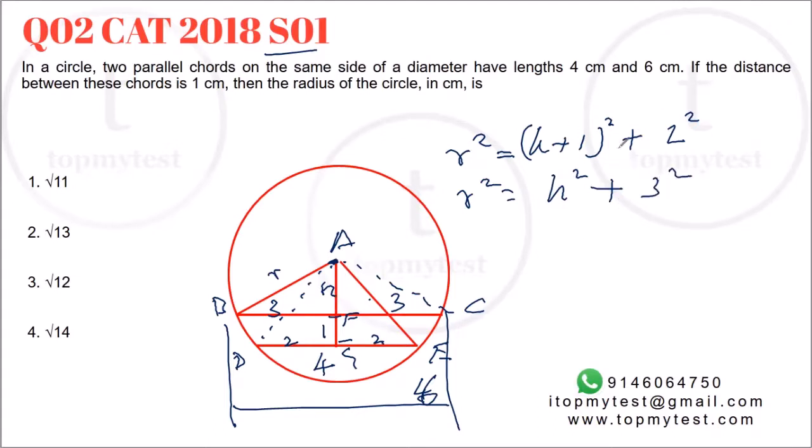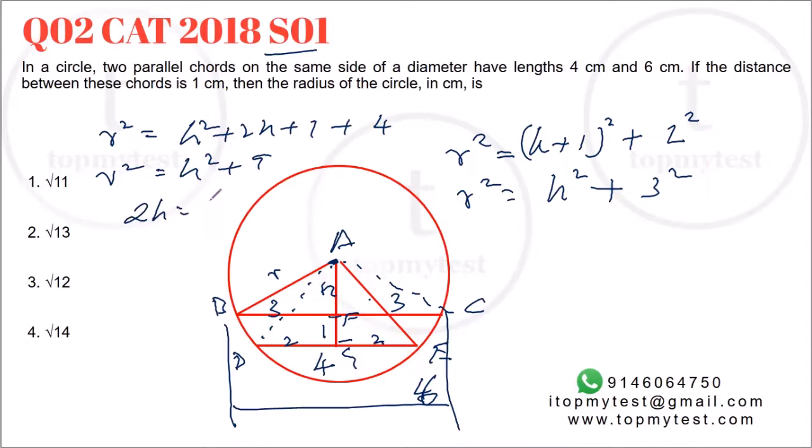Right, so let's expand this. You will get r square equals h square plus 2h plus 1 plus 4. Right, this will be h square plus 9. If you subtract one from the other, you will get 2h should be equal to 4, or h should be equal to 2. Back substitute it in any of the two relations, you will get the value of r. If you substitute it in this, 2 square plus 9 is 13, r will be root 13.